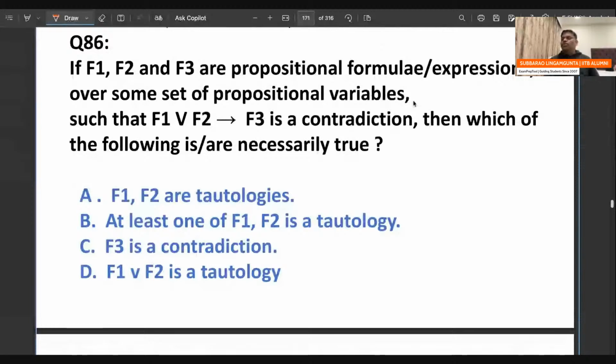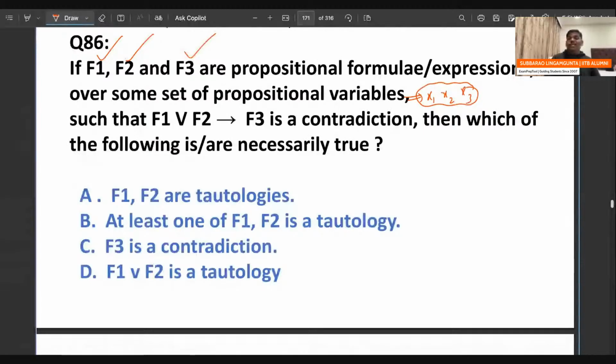Let us assume X1, X2, X3 are the propositional variables. On them, by doing some operation, you got F1; by doing some other operation, you got F2; and by another operation, you got F3.